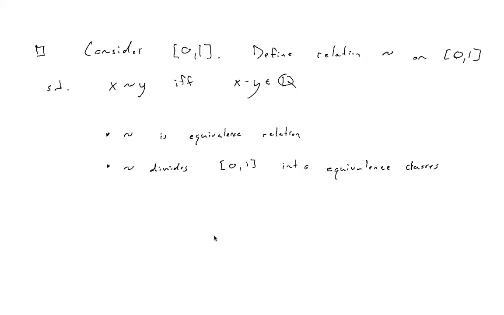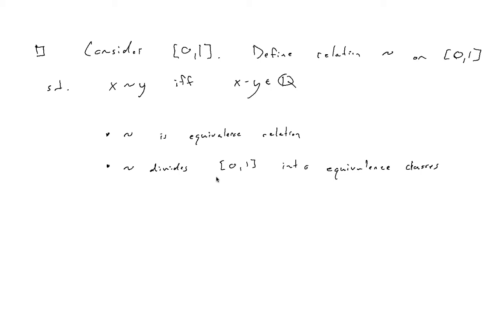So this proof requires the axiom of choice, as you might have guessed from the fact that I found it in a book dedicated to the axiom of choice. It begins with the axiom of choice after a slide or two. So we're going to start by defining an equivalence relation on the interval 0 to 1. This relation says x is related to y if and only if x minus y is a rational number. And I'll let you check on your own that this ends up being an equivalence relation.